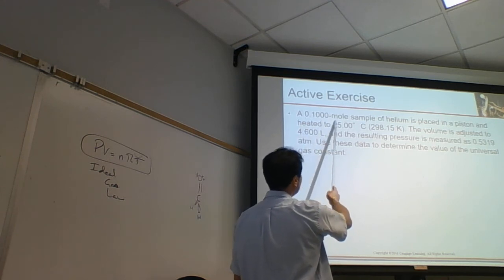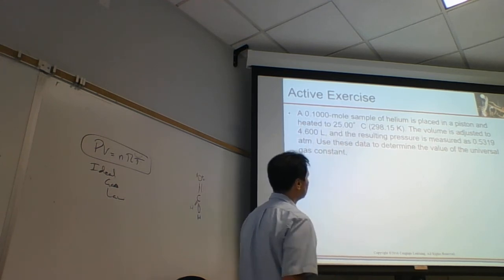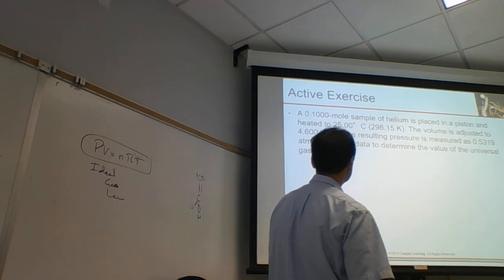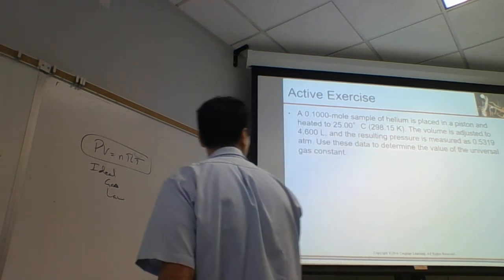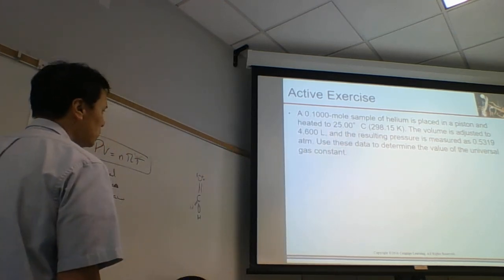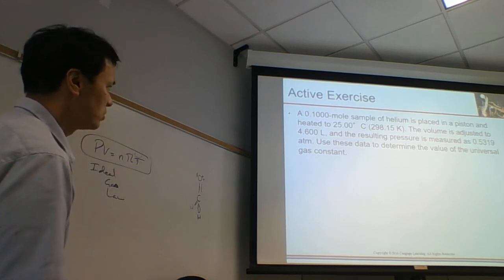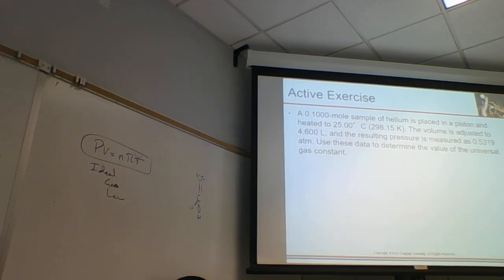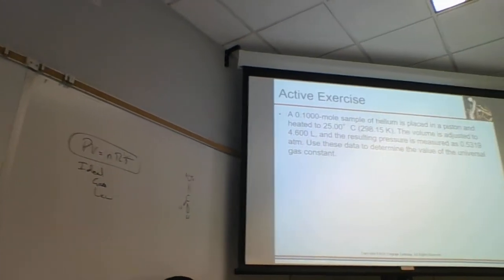A 0.1000 mole sample of helium is placed in a piston and heated to 25 degrees C. The volume is adjusted to 4.600 liters and the resulting pressure is measured as 0.5319 atmospheres. Use these data to determine the value of the universal gas constant.